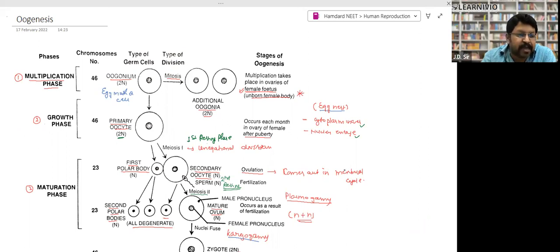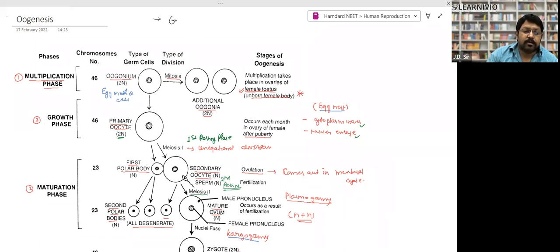Excellent. Actually, spermatogenesis starts after puberty, means after 11 years of age of a male child. But oogenesis starts at the fetal stage only, when a female baby is inside the womb of its mother, right? As I have already told you, the formation of any gamete takes place from cuboidal epithelium, right? So again, the formation of these eggs takes place from where?